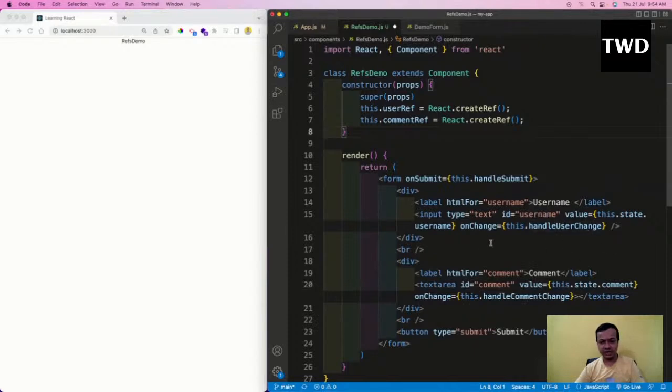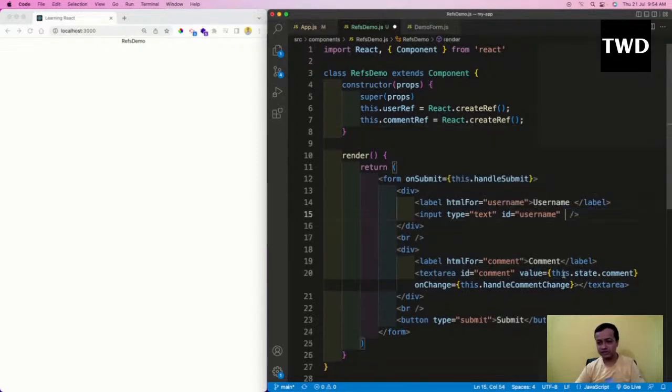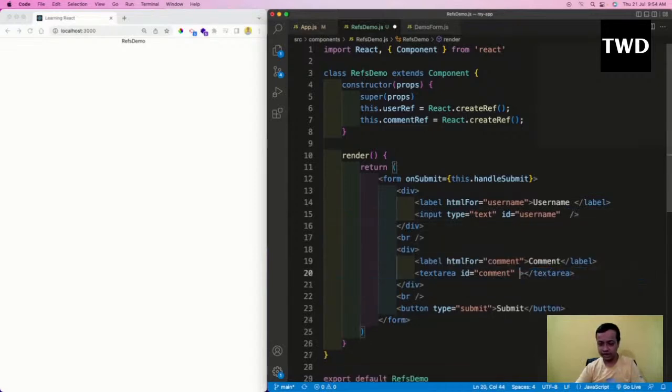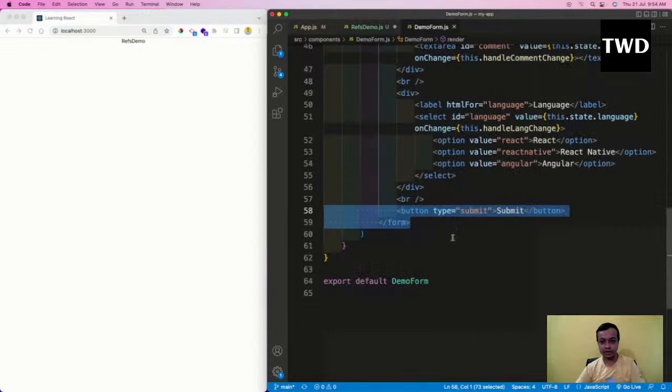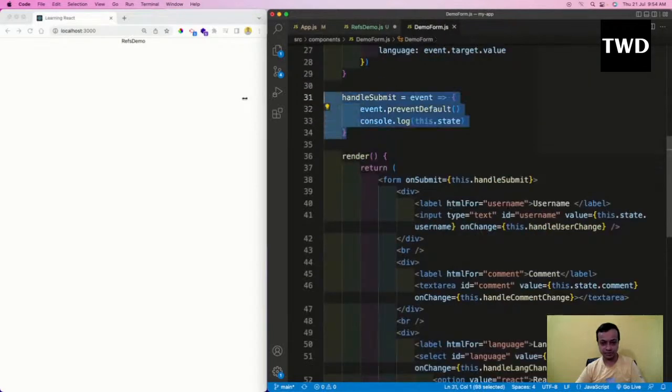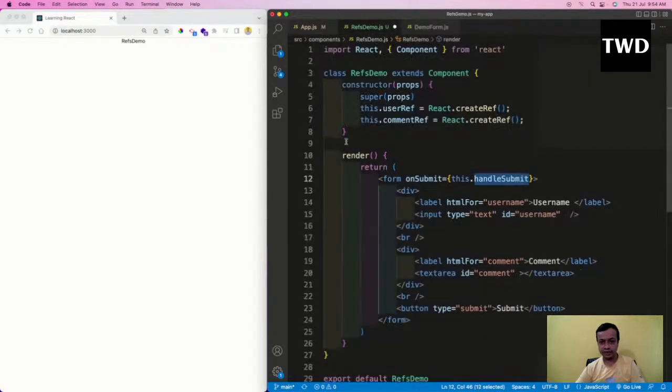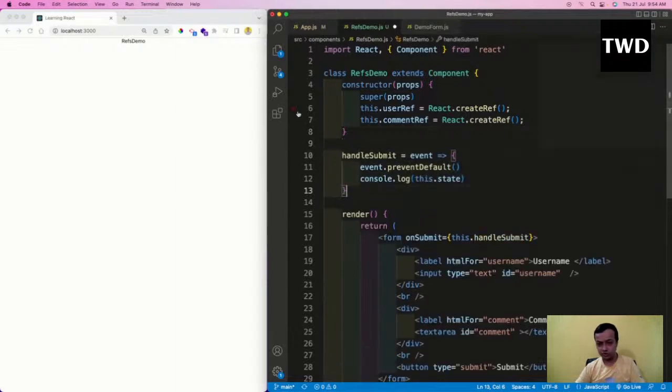Then we don't have the concept of this value and onChange. All of these are React concepts. Actually onChange is happening. All of these things are not required, but we do need this handleSubmit. And here we were just console logging it, so I will copy it and handle. We don't have a concept of state, so I will remove that concept.